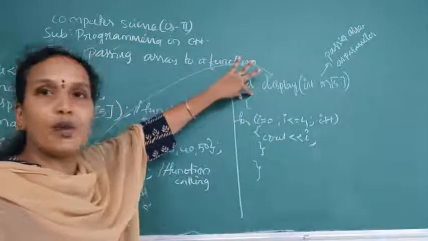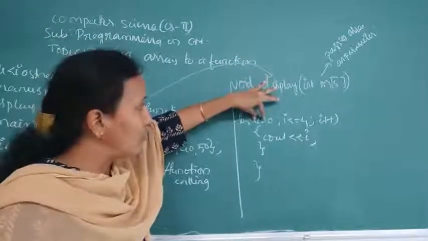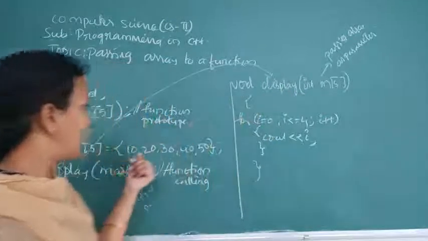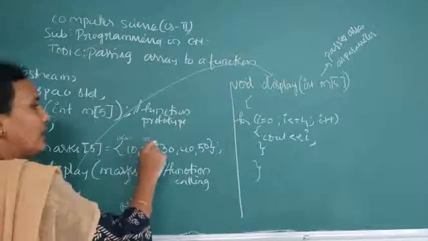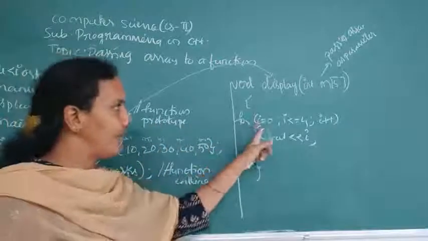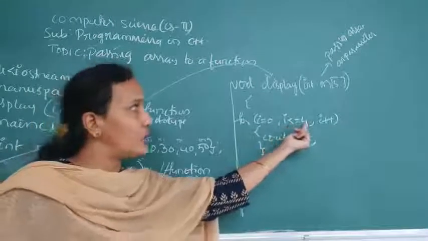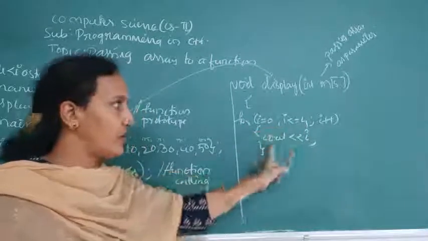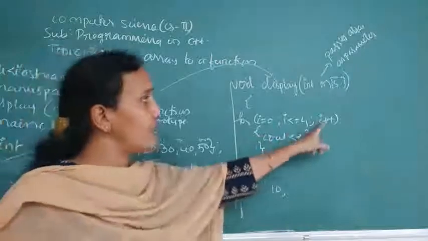Now come to the function body. In the function body I have given the for loop: i equals 0, i less than or equals 4, i plus plus. i equals 0 means the array index starts from 0. This is marks 0, marks 1, marks 2, marks 3, marks 4. So starting with the first element, i equals 0, which is the initialization. 0 less than or equals 4, the condition is true. If the condition is true, this part will be executed. What is this part? 10 is printed. Now after printing this, i is incremented.